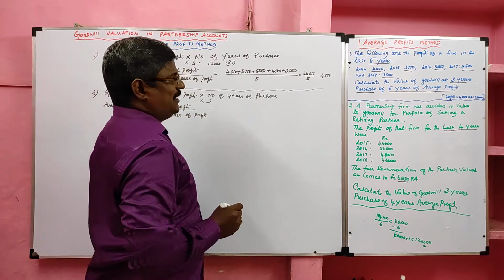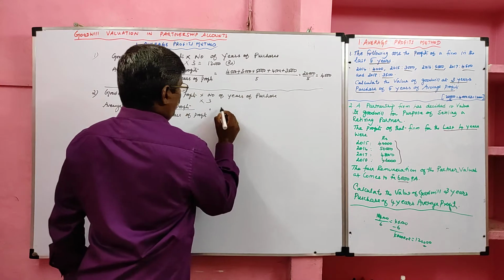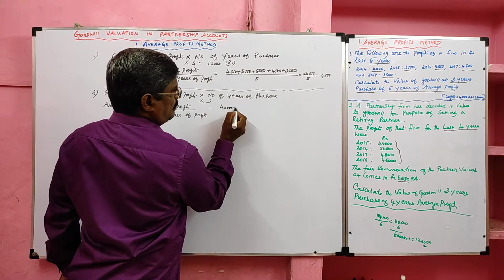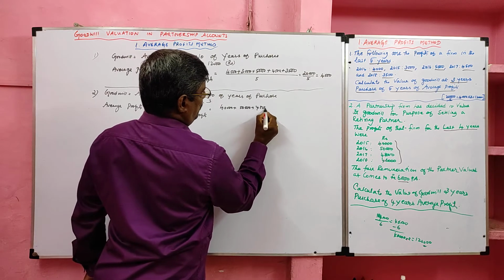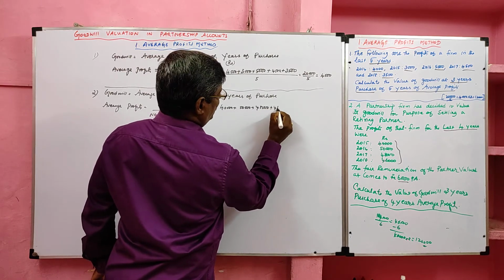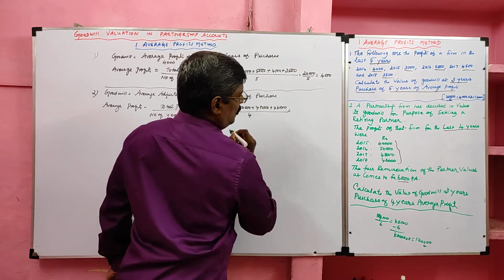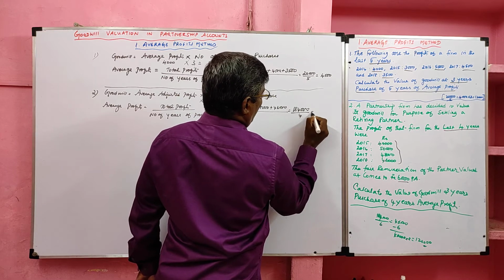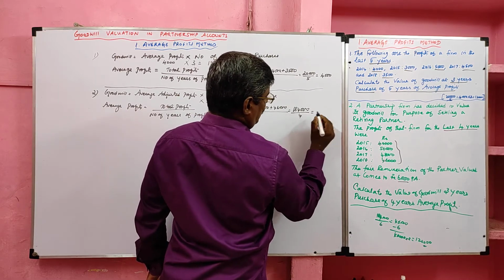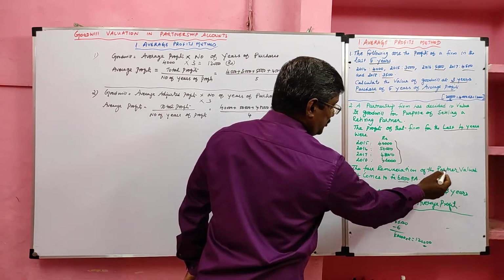So now we are going to calculate the average profit. We have to add all the profits, namely 40,000 plus 50,000 plus 48,000 plus 46,000 divided by 4 years. So our total is 1,84,000 divided by 4. Our average profit is 46,000. Here one adjustment is given, fair remuneration to the partner.